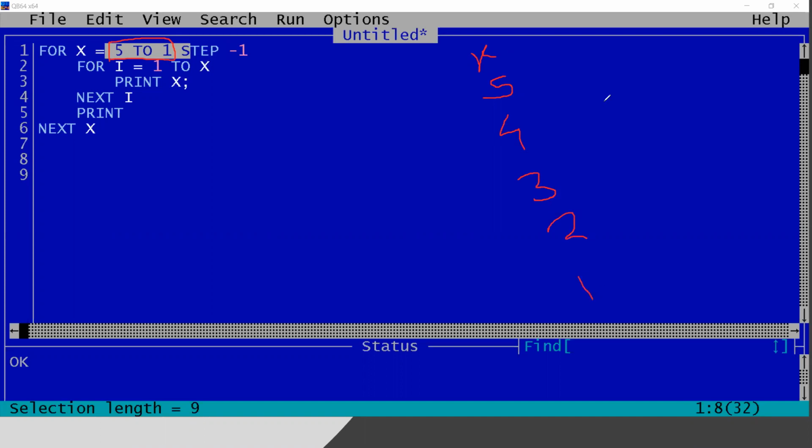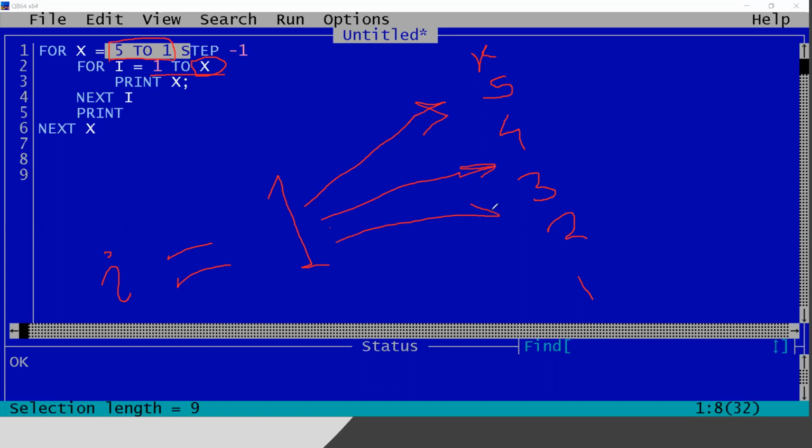But if you are really able to understand the program now, then it is really very good. Now I am trying to print 1 to x, means it will always start from 1, but go up to x all the time. So what is the value of x? In the first line the value of x is 5, means 5 stars will be printed, after that 4 stars, after that 3.